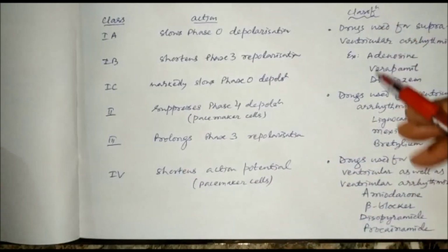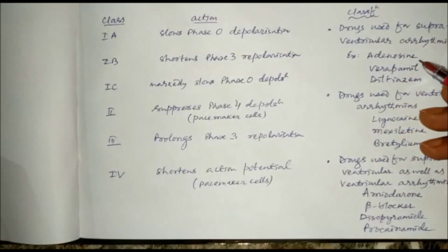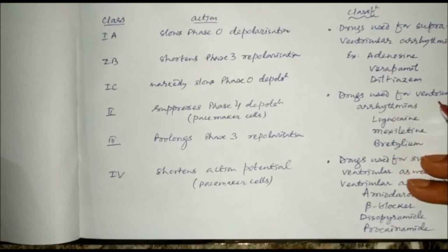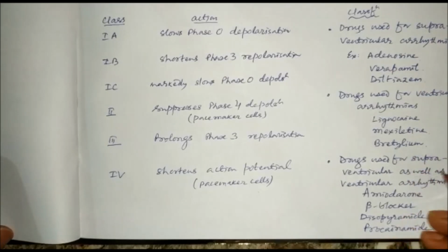So we can classify the drugs according to their use. Drugs used for supraventricular arrhythmia: adenosine, verapamil, diltiazem. Drugs used for ventricular arrhythmia: lignocaine, mexiletine, bretylium. Drugs used for supraventricular as well as ventricular arrhythmia: amiodarone, beta blocker, disopyramide, procainamide.